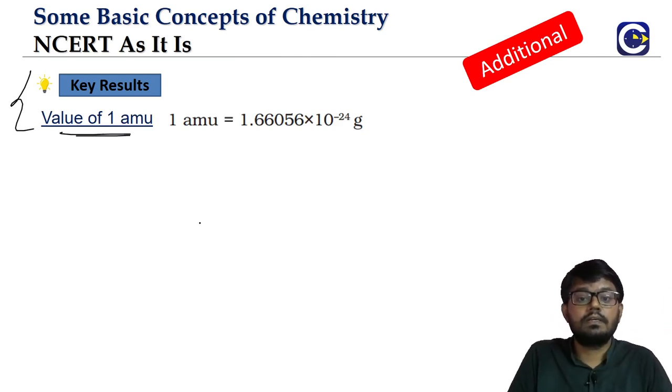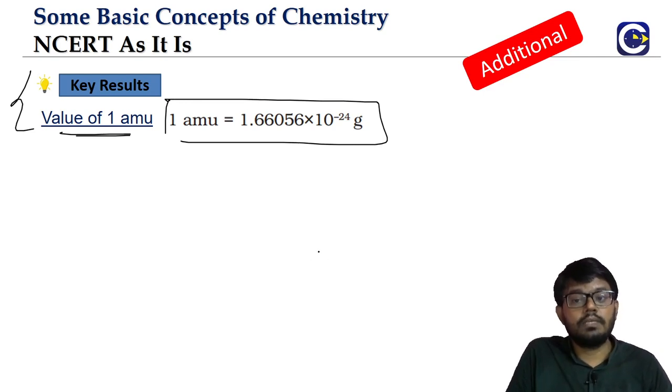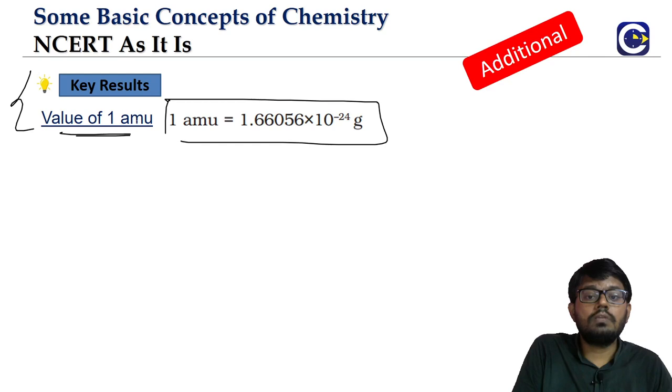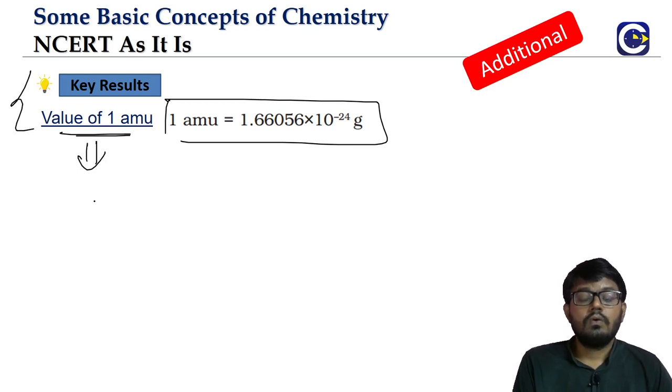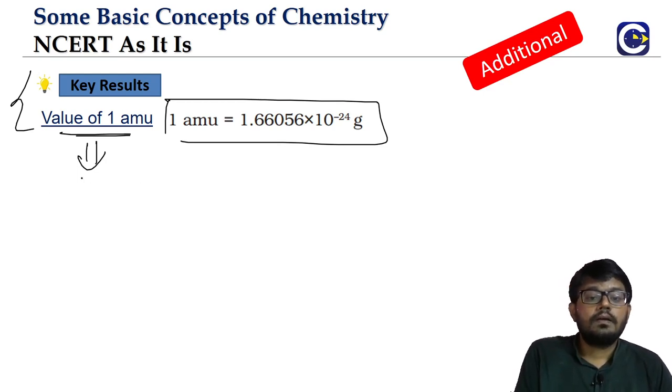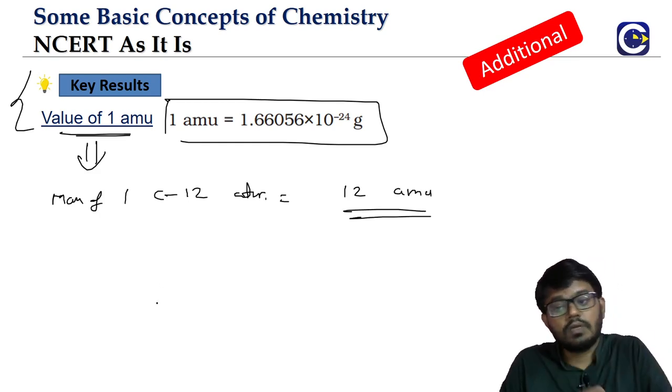Then another result, which we said we would derive in one of the previous videos. We have got this: the value of 1 AMU is derived to be 1.66056 into 10 power minus 24 grams. We'll see how this value can be estimated or calculated based on the information that we have. What we know is the mass of one carbon 12 atom is equal to 12 AMU.